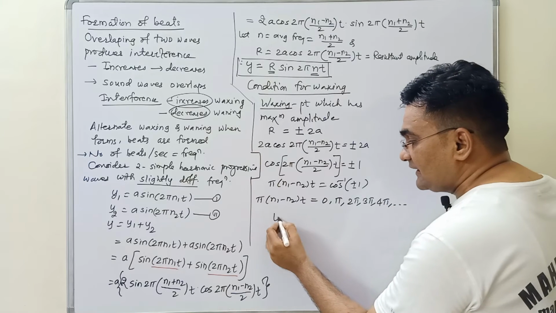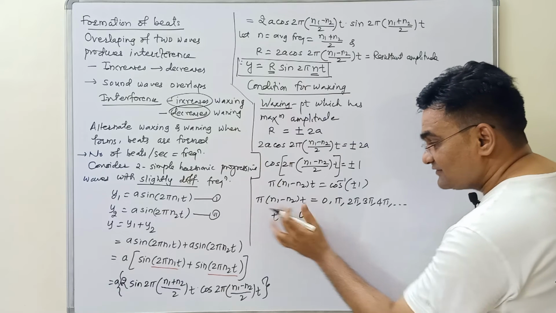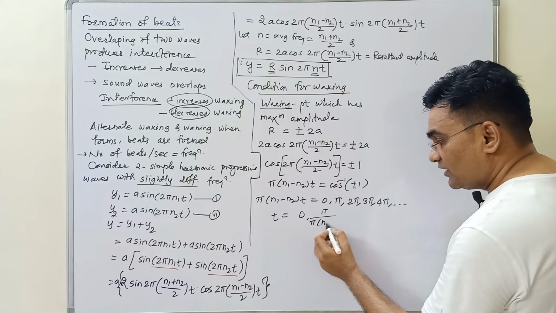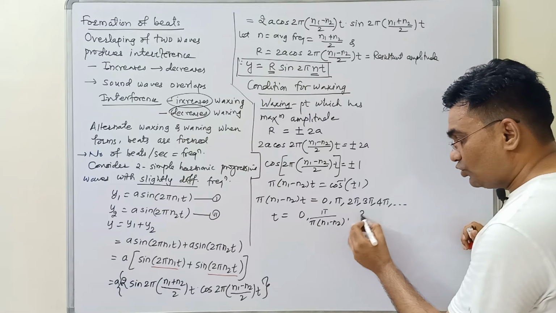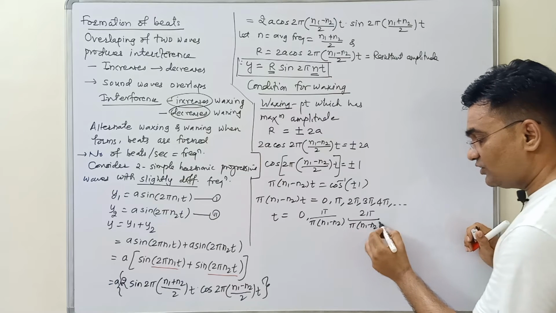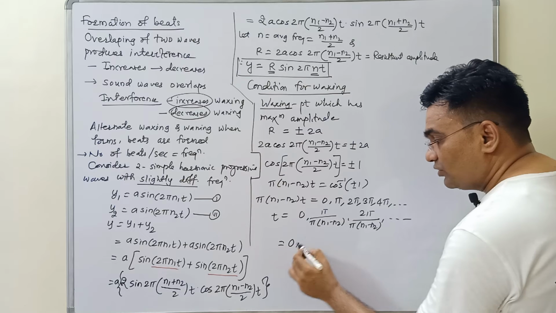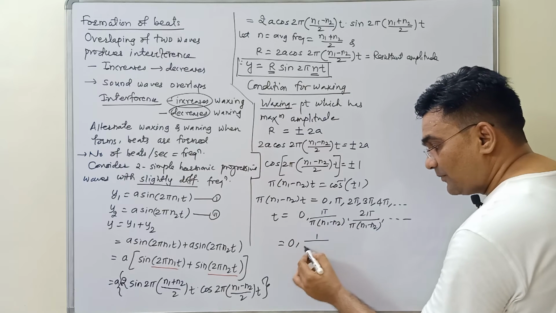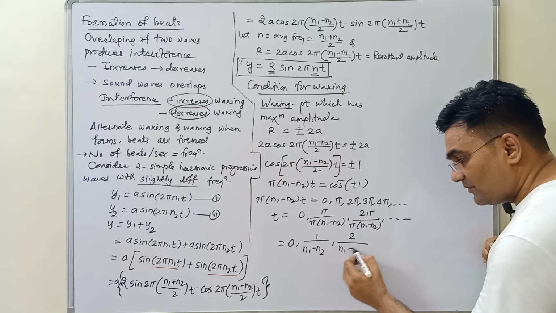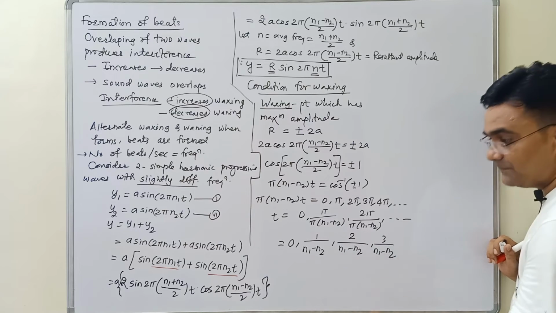So what we will get? t equals first value 0. Now pi divided by this, na? Pi divided by pi into (n1 minus n2), 2 pi divided by pi into (n1 minus n2), similarly it will go. Okay. So it is 0. Pi gets cancelled. So 1 upon (n1 minus n2), 2 upon (n1 minus n2). Similarly, you will get 3 upon (n1 minus n2).